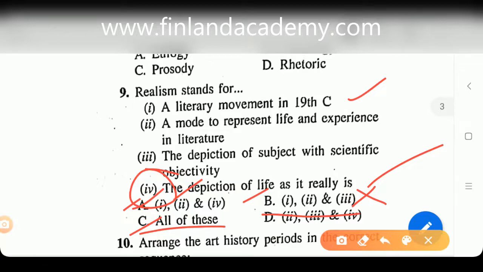If you know that realism was about the depiction of life as it really was, and naturalism involved the depiction of subject with scientific objectivity, you'll get your answer right. So A should be the right answer, that is 1, 2 and 4. Literary movement, mode to represent life, and the depiction of life as it really is.